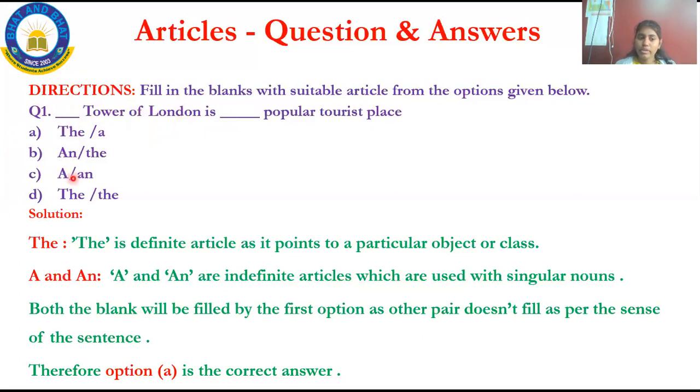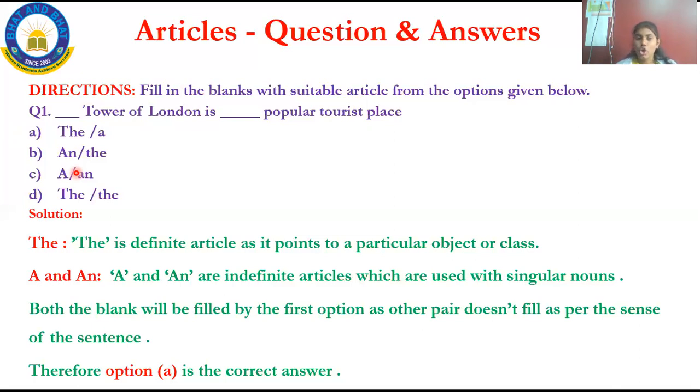First blank should be filled with the first letters, that is definite or indefinite. Then you should use the second. You should not mess up like putting A here, the here. You have to order like that only. Now come back here and your options are: option A, the and a; option B, a and the; option C, a and an; option D, the and the.